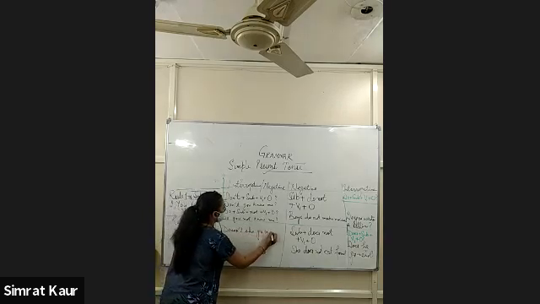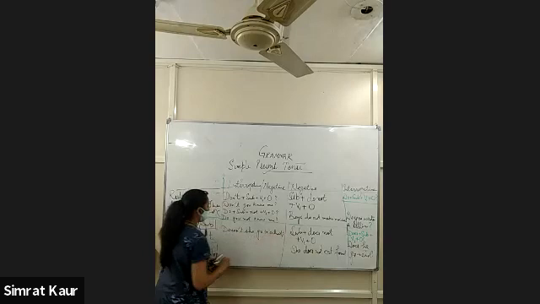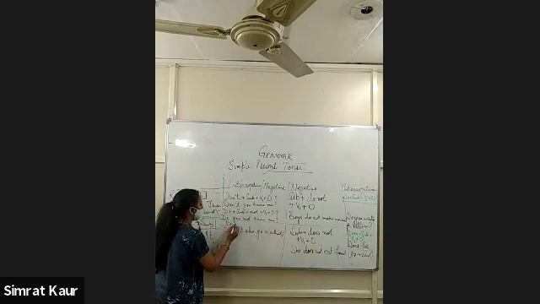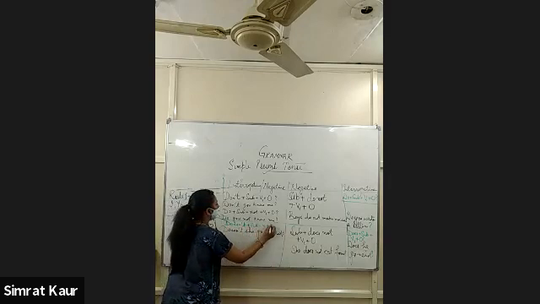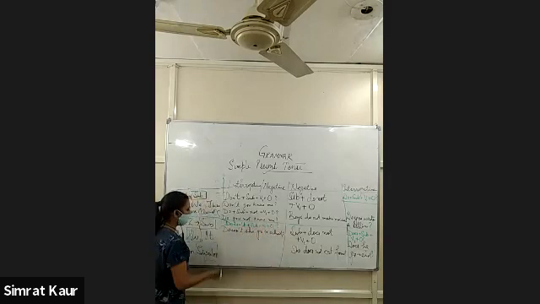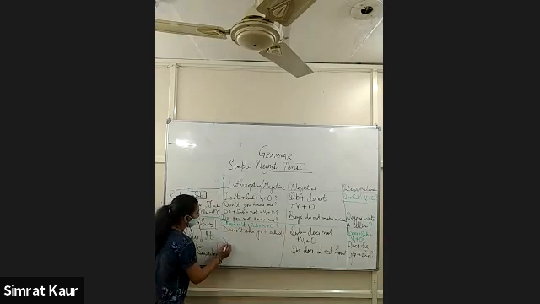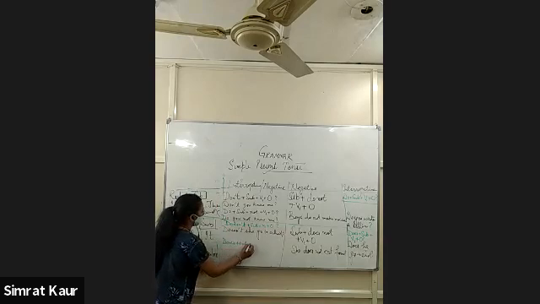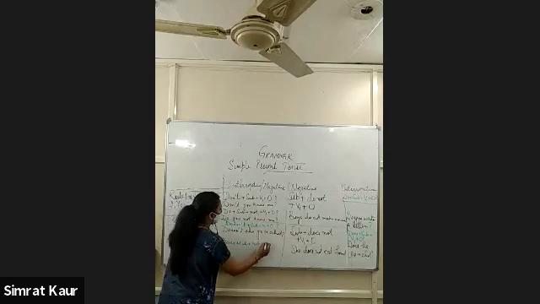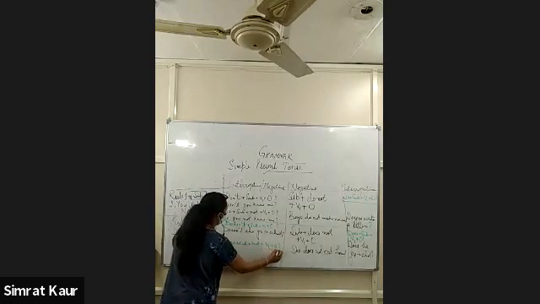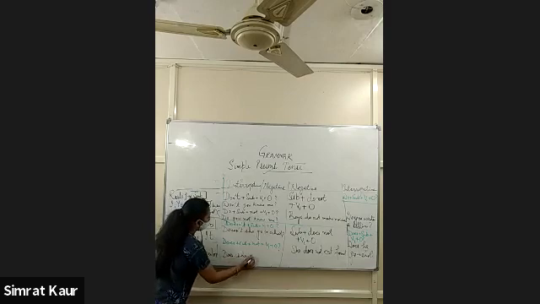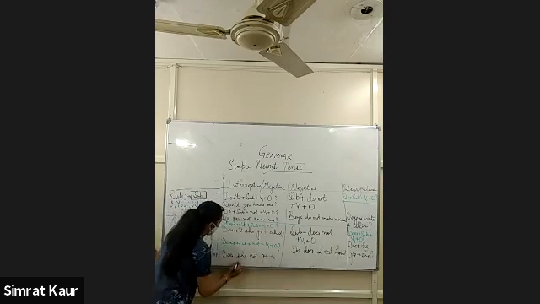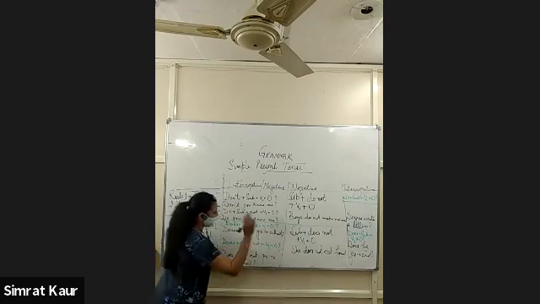Similarly, interrogative negative in this set of sentences: doesn't she go to school? Question mark. So that means doesn't plus subject plus first form plus object with the question mark. Or you can write like this also: does plus subject plus not plus first form of verb and object with the question mark. For example, does she not go to school? That's it.